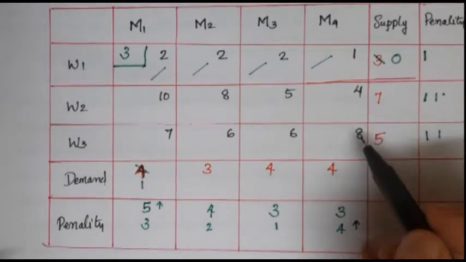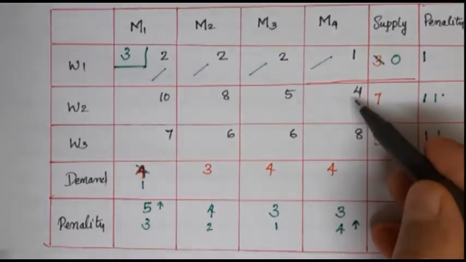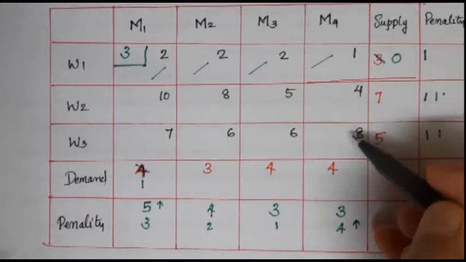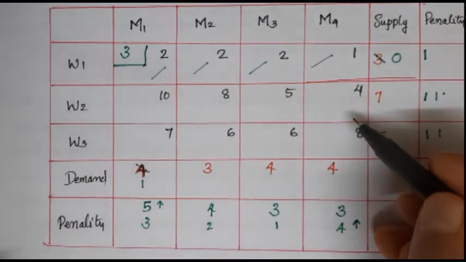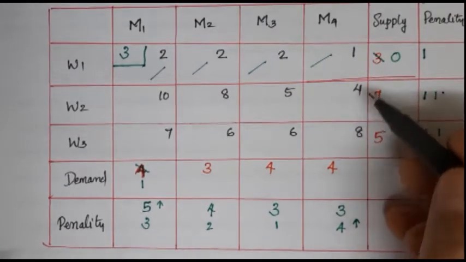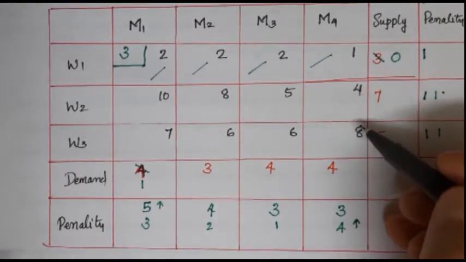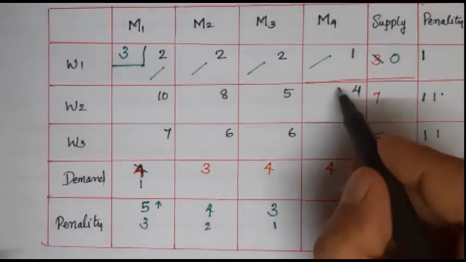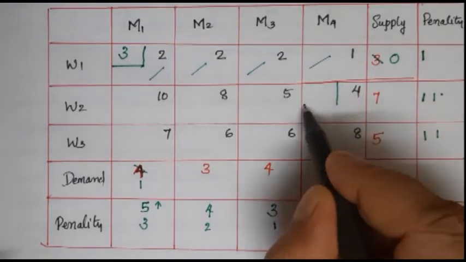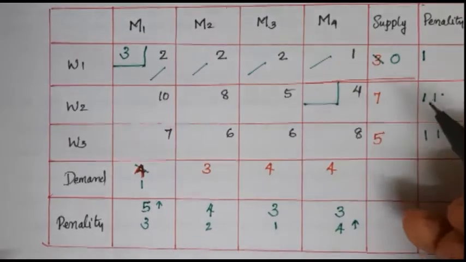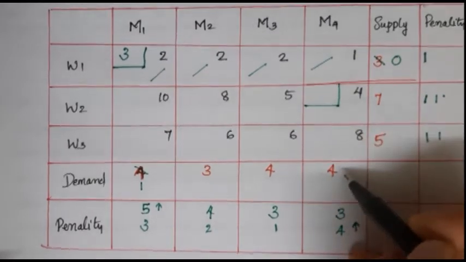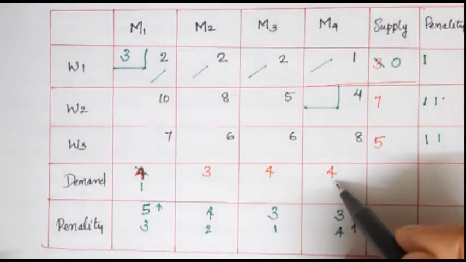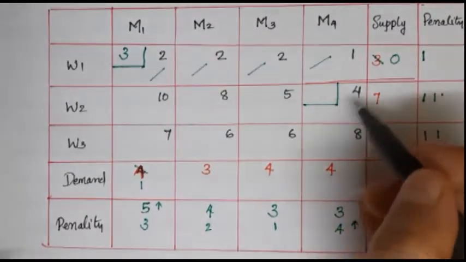Here only 2 cells are remaining. Then what is the least cost cell here? Select the least value among all the cost. Here 4 is the least value. So we can select this cell for the allocation. And again compare the supply and the demand of this cell.